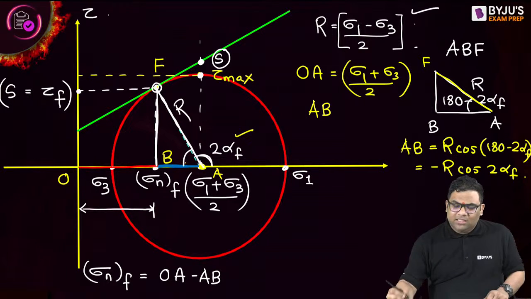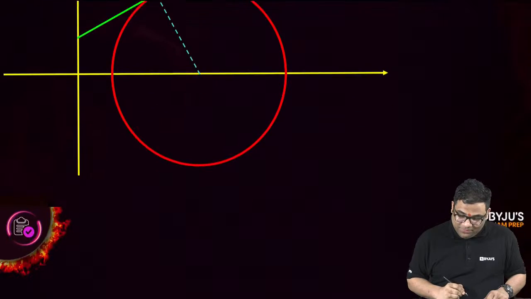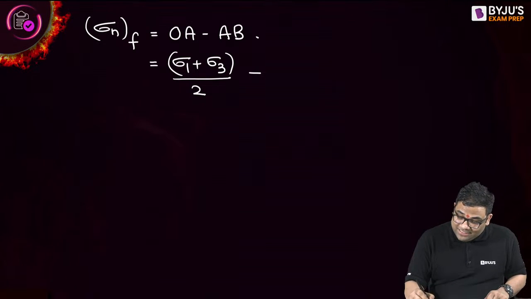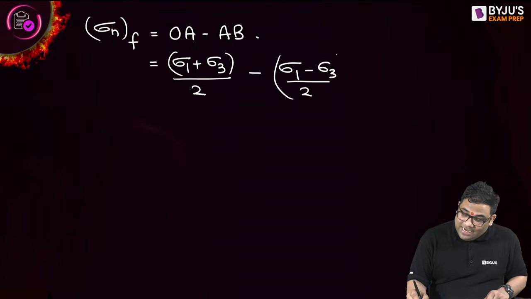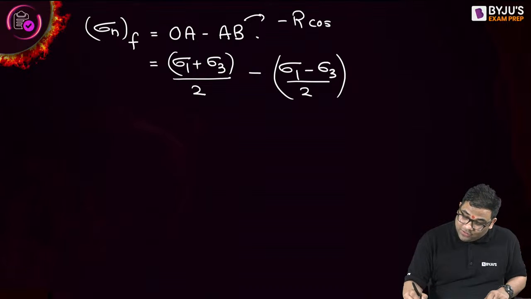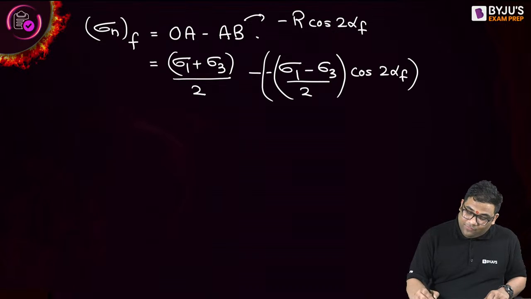R is this one. So this becomes minus sigma 1 minus sigma 3 by 2, and this comes with a minus, right? Because this is minus R cos 2 alpha F. This comes with a minus sign, cos 2 alpha F, so we get a plus sign here.